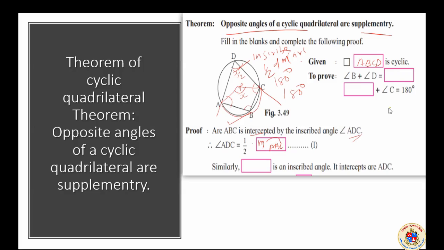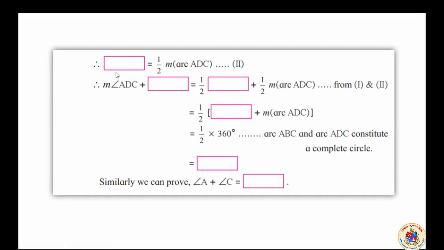Let me clear the screen. Which is the second inscribed angle? This is the second inscribed angle, ABC. That is also an inscribed angle, and it tells us further in another slide. The measure of angle ABC is equal to half of the measure of arc ADC. Correct?